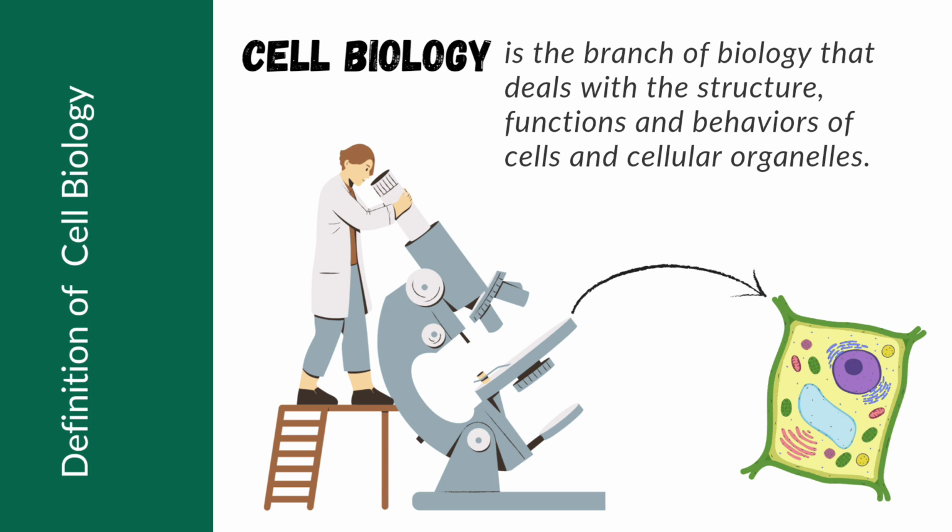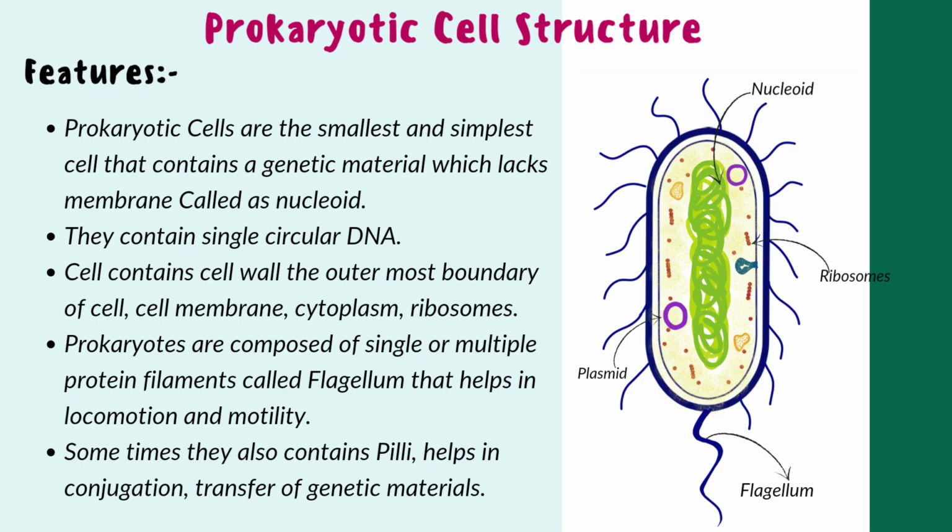What is cell biology? Cell biology is the branch of biology that deals with the structure, functions, and behaviors of cells and cellular organelles. Now we are coming to the cell structure. Prokaryotic cell structure. Prokaryotic cells are the smallest and simplest cells that contain genetic material which lacks a membrane, called the nucleoid.